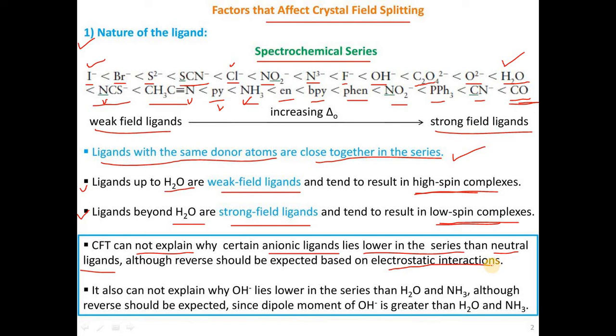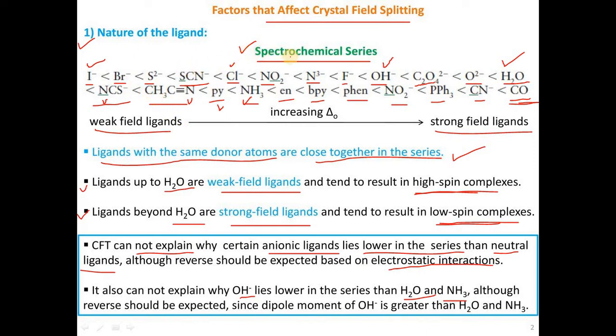Actually, the spectrochemical series is a different one, but CFT cannot explain why such an arrangement is made in the spectrochemical series. So these are some limitations. Another one is that it also cannot explain why OH minus lies lower in the series than water and ammonia. OH minus is actually a strong one, but why it is kept before water is not explained in this series. But we will accept this series as it is.